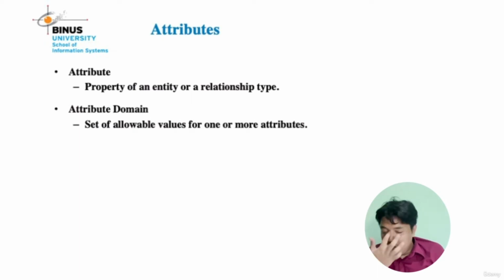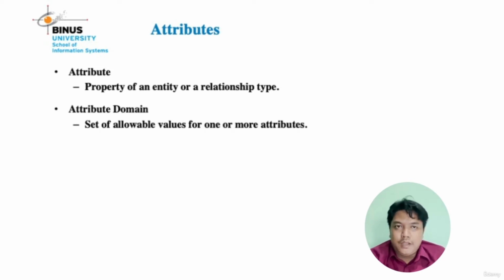And next, we discuss attributes. What do we mean by attribute? An attribute is a property of an entity or relationship type. And then attribute domain. What do we mean by attribute domain? Attribute domain is the set of allowable values for one or more attributes.